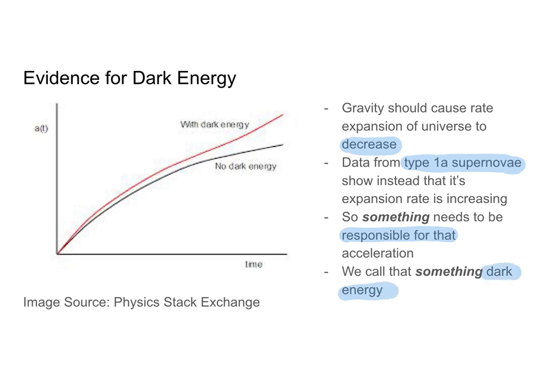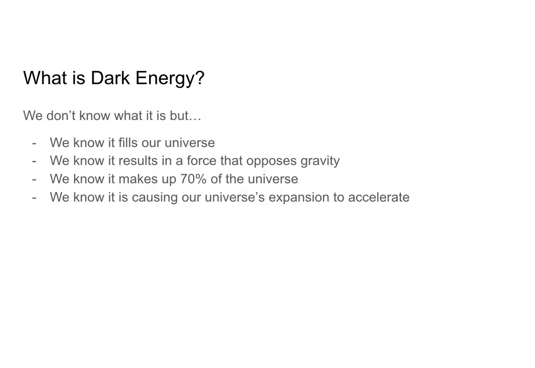On the left, you can see a graph of the expected rate of expansion for our universe, that black line, versus the actual rate of expansion that we are observing in our universe. So the model that we've built using dark energy.